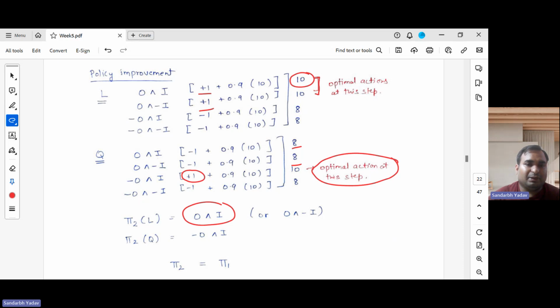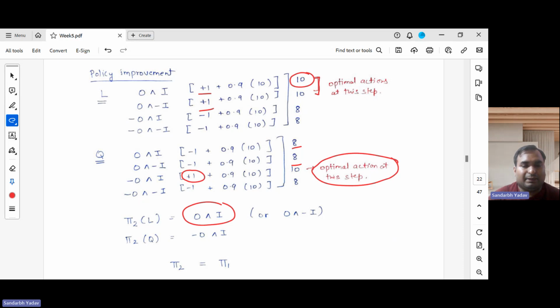I have selected this one, playing the organ and burning the incense stick. So I'm being consistent with it in the tiebreaker criteria. I'll keep this. So for the laughter state, this is my optimal action, and for the quiet state, this is my optimal action.